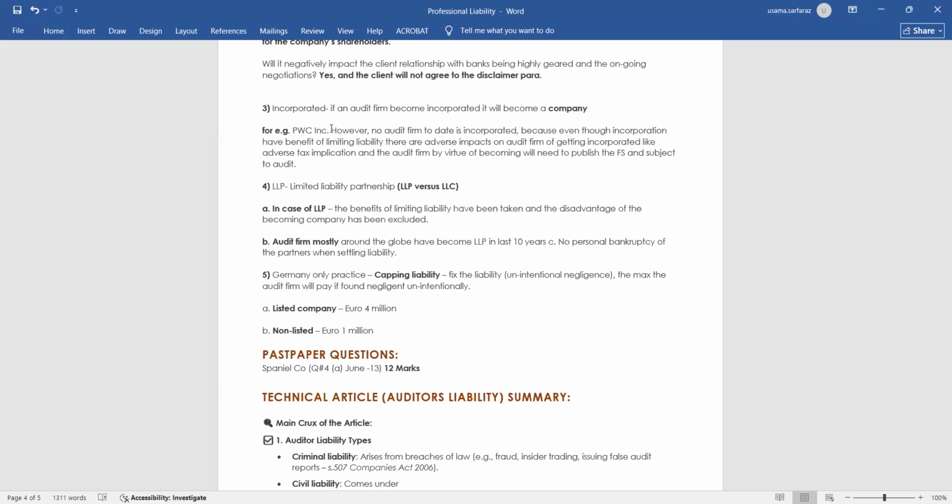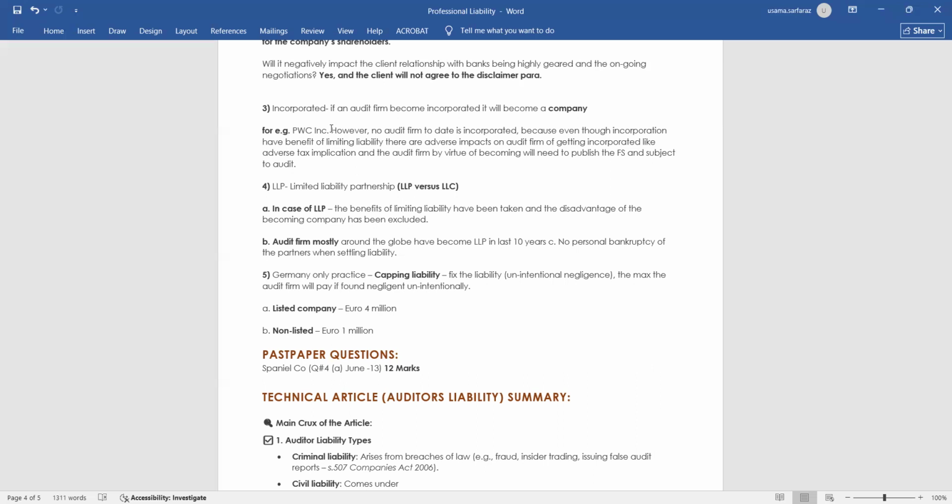However, no audit firm to date is incorporated because even though incorporation has the benefit of limiting liability, there are adverse impacts on an audit firm of getting incorporated, like adverse tax implications, and the audit firm by virtue of becoming a company will need to publish the FS and be subject to audit. Once an audit firm becomes an incorporated company, it will have to do its audit from a third party audit firm. So it is not recommended.